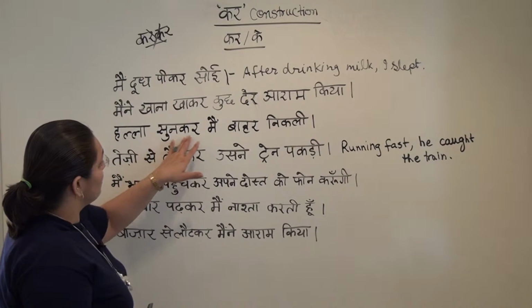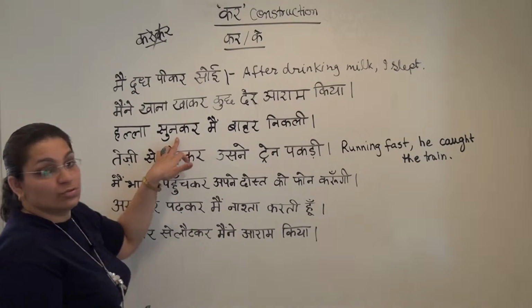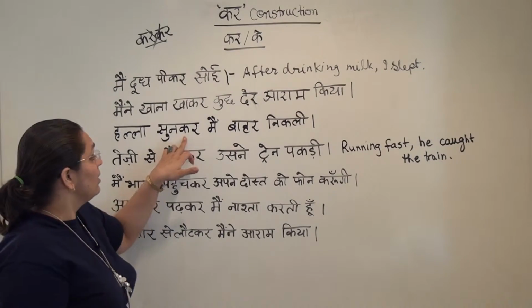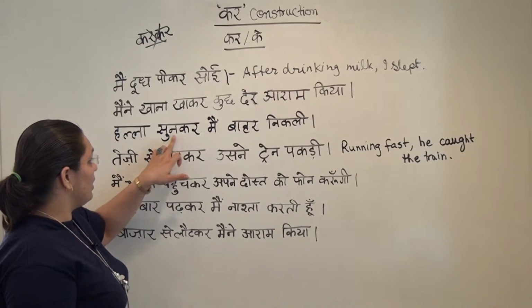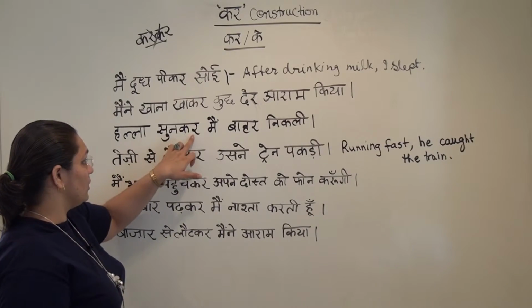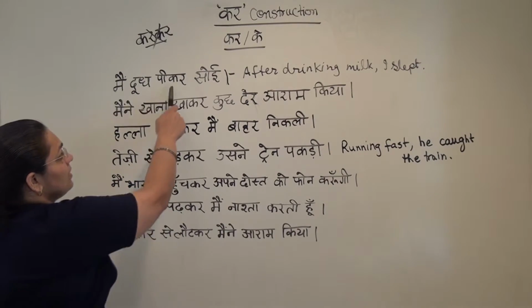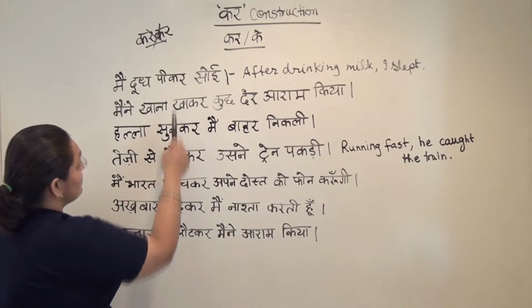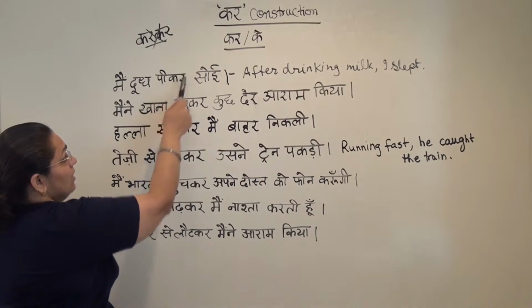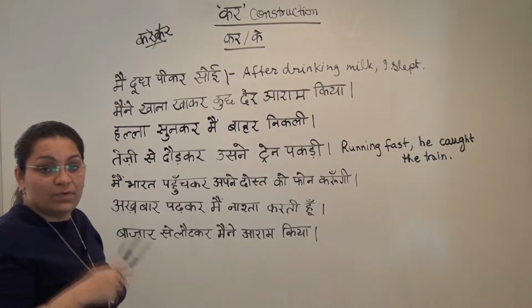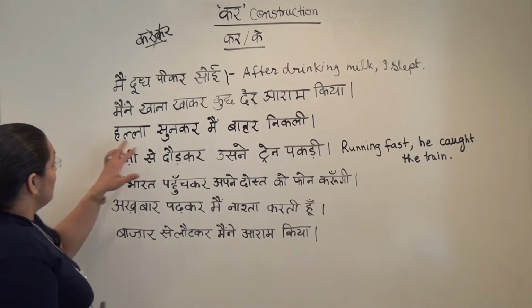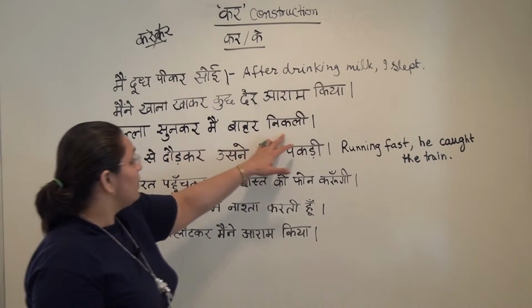So halla sunkar, you put kar here in sunna. You take the ending out of sunna, and then sun is the stem, and then you put kar. And whenever there is kar, maybe you noticed that it is always joined to the stem of the verb. So halla sunkar मैं बाहर निकली.